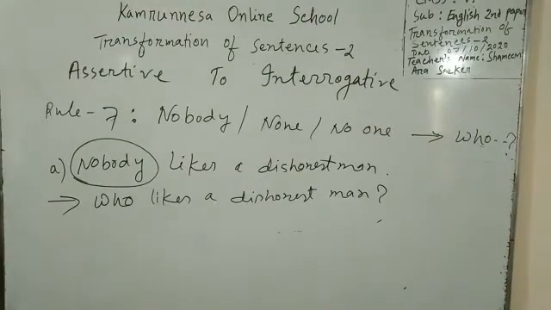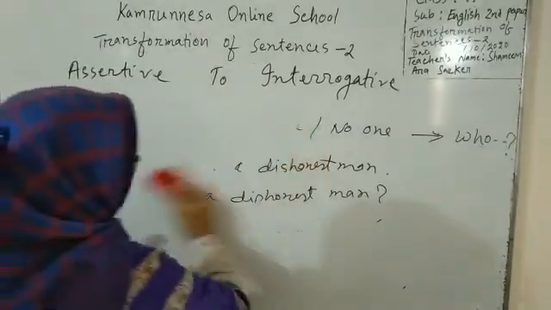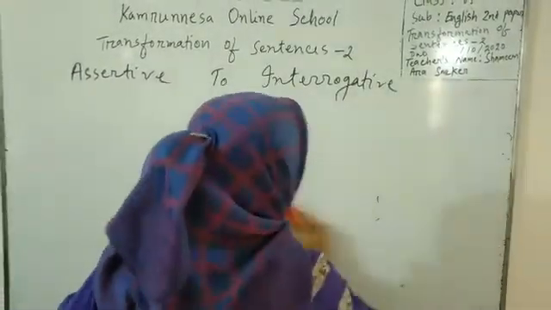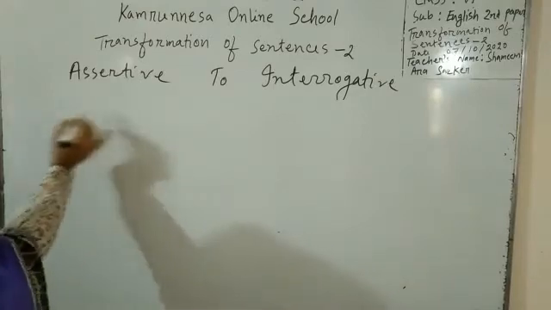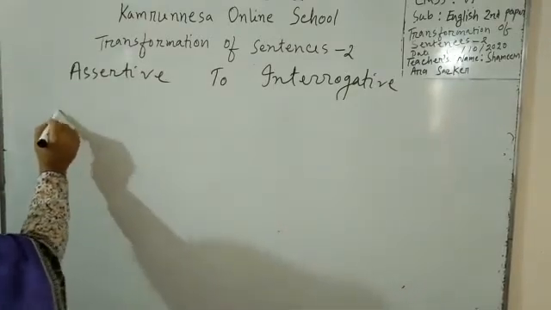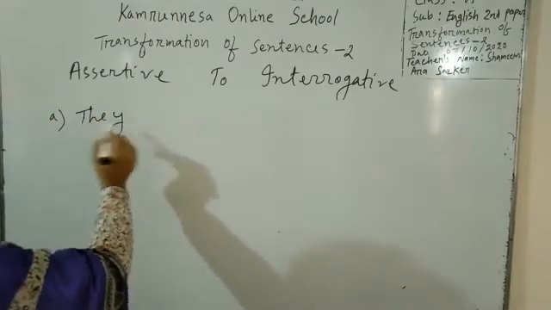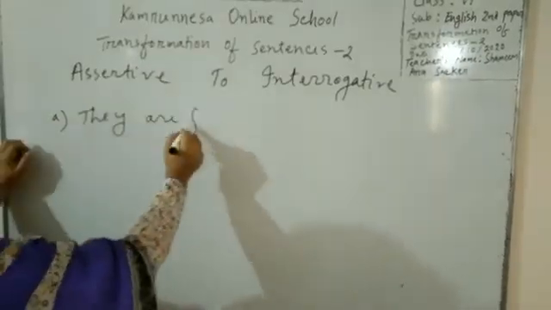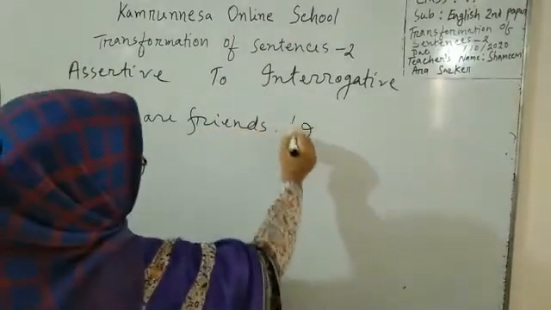Now, dear students, I think you have understood, but to check whether you have understood or not, I want to test you. Let's practice. I am giving 2 sentences only. They are friends. Turn it interrogative.